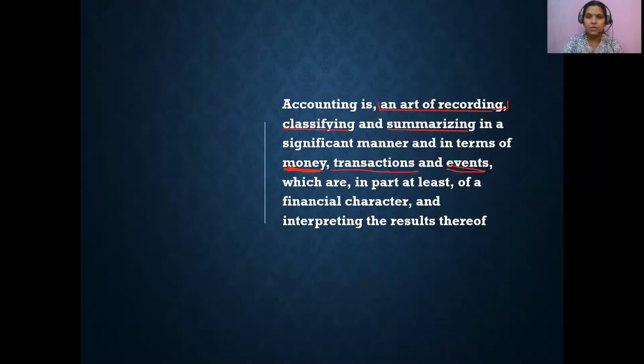And then towards the end, when we summarize everything, after that we interpret the results thereof. So basically the purpose of interpretation is to get to know how we are performing financially, what is our level of profit, what is our level of operations, how much is our cost, how much is our profit, what is the value of our assets towards the end of the year. So all those things we get to know when we do accounting. So you understood? I hope you understood.